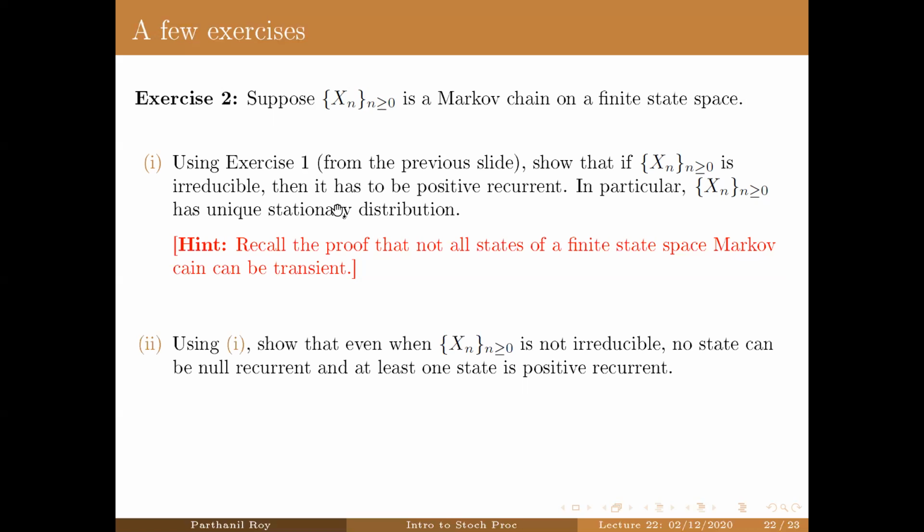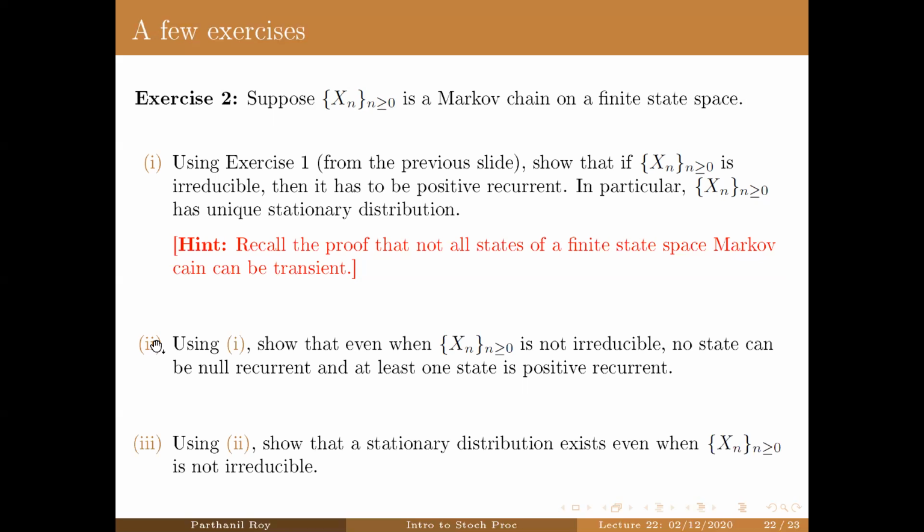It will follow from this first part. And finally, this part will show that any finite state space Markov chain, even if not irreducible, has a stationary distribution. It may not be unique, but it has a stationary distribution.